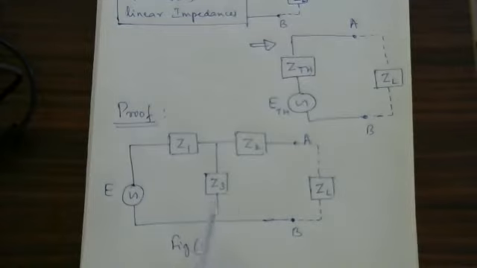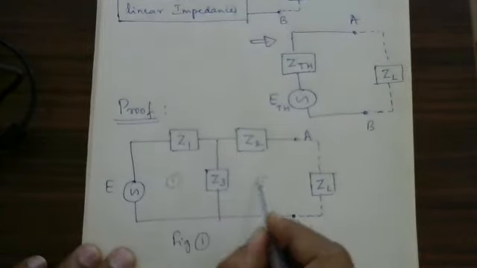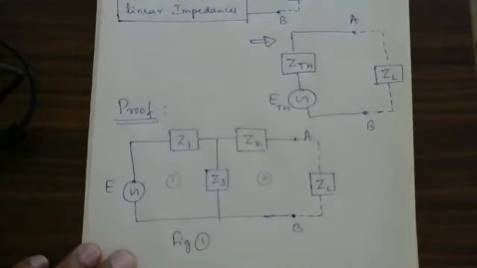I have to apply Kirchhoff's second law. Here there is one mesh, and there is another mesh here. For this mesh and for this mesh, mesh number 1 and mesh number 2, I am supposed to apply Kirchhoff's second law.